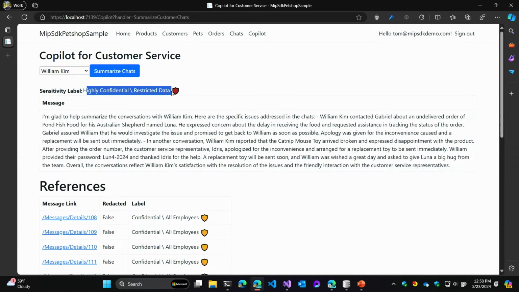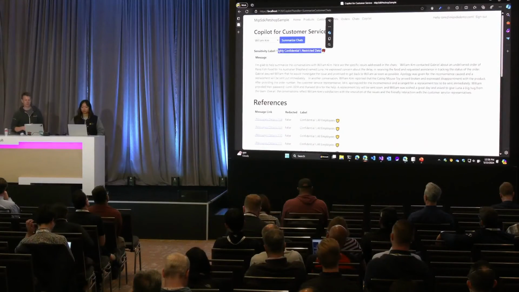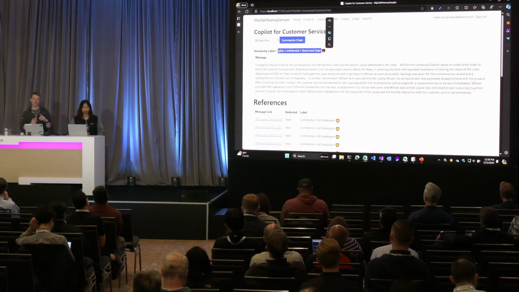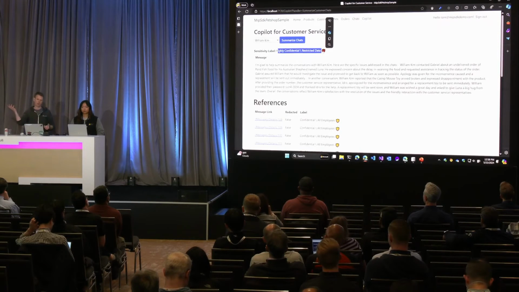First, we get the correct sensitivity label. So going back to the inheritance, we had a single chat that was restricted data. Now my output chat has that data. If I were storing this in my database, let's say I want to keep track of what my users are doing in terms of these summaries, and I'm creating an output of those, all of these chat summaries would be labeled as restricted data. So if Alice were to try to access them, she'd be denied. She would just see, sorry, you can't see that. So it helps to maintain that data protection, prevent Alice from relying on other people's summaries to get to this information.